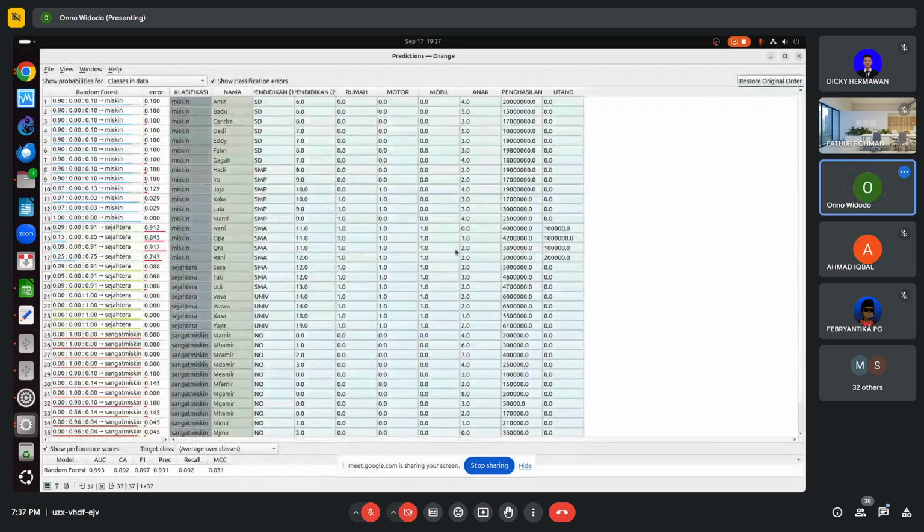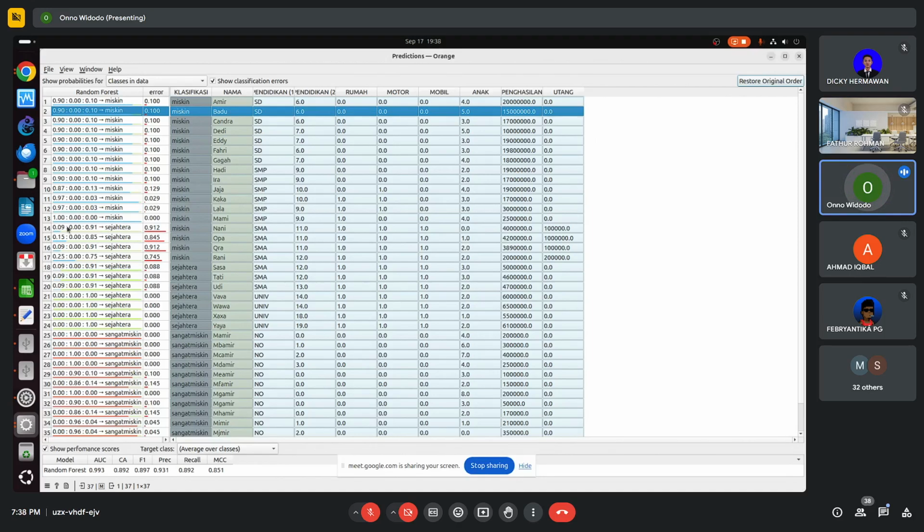Okay, so this is what happened. Originally this one was still miskin, miskin, miskin, miskin. See this one, this miskin becoming sejahtera. The random forest is the algorithm. This one is the predicted value, and this is the original value. The classification column is the original value. The random forest column is the predicted value.